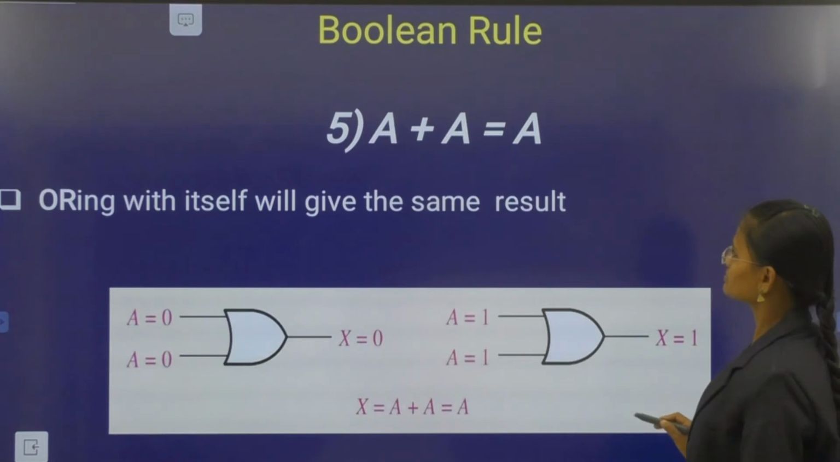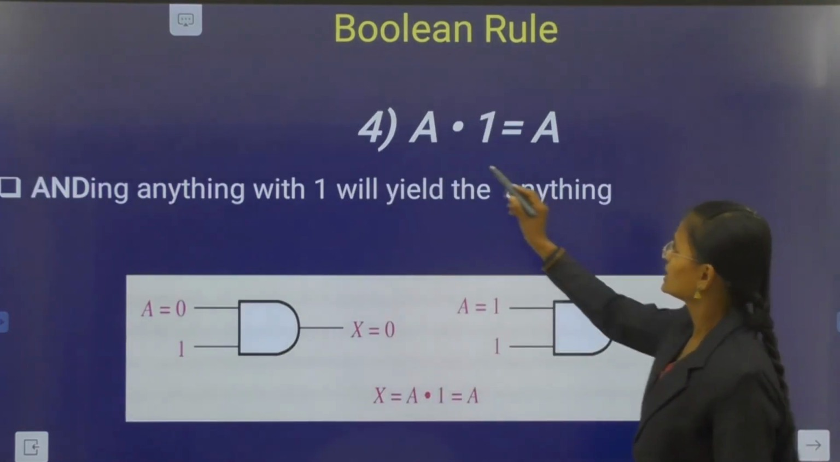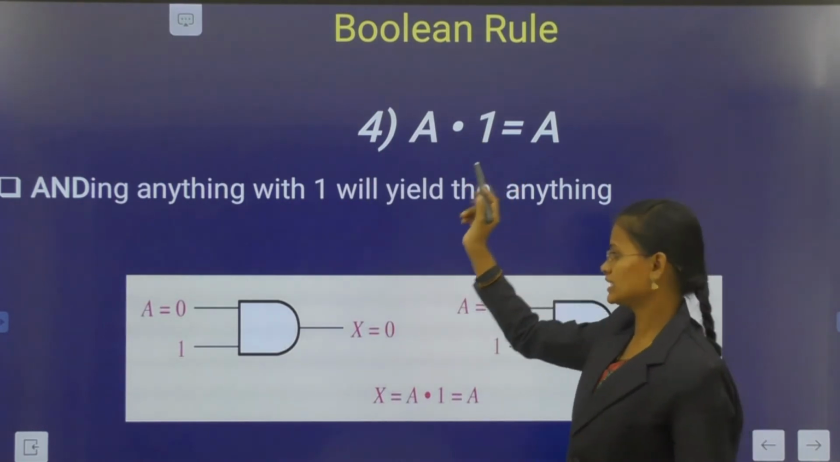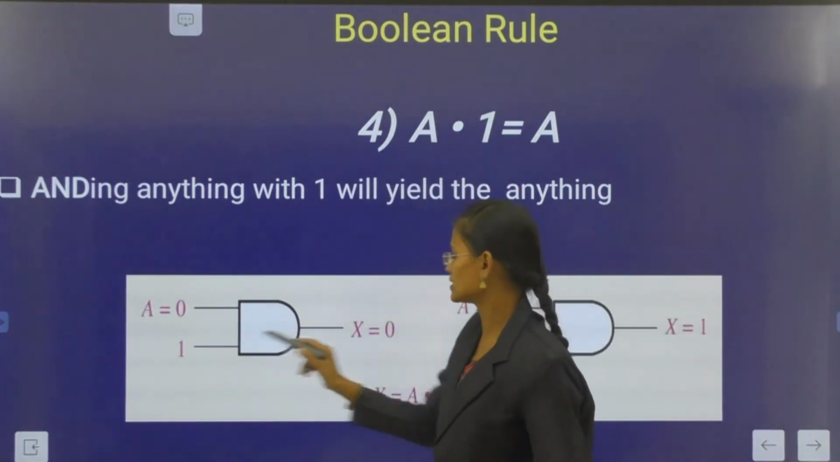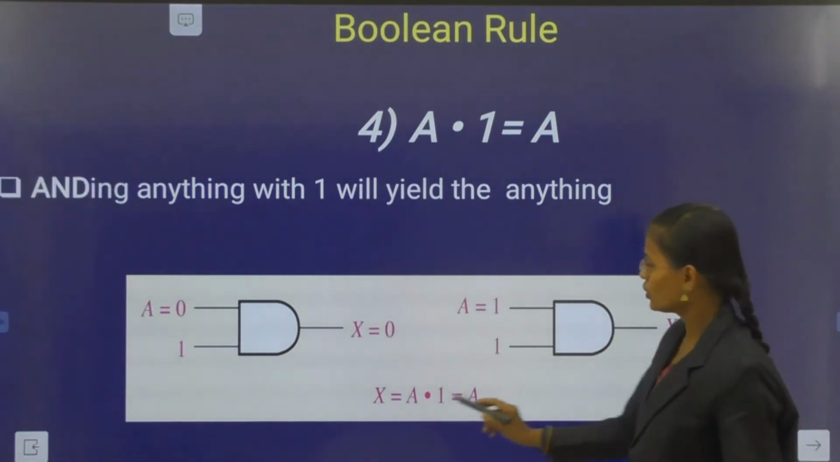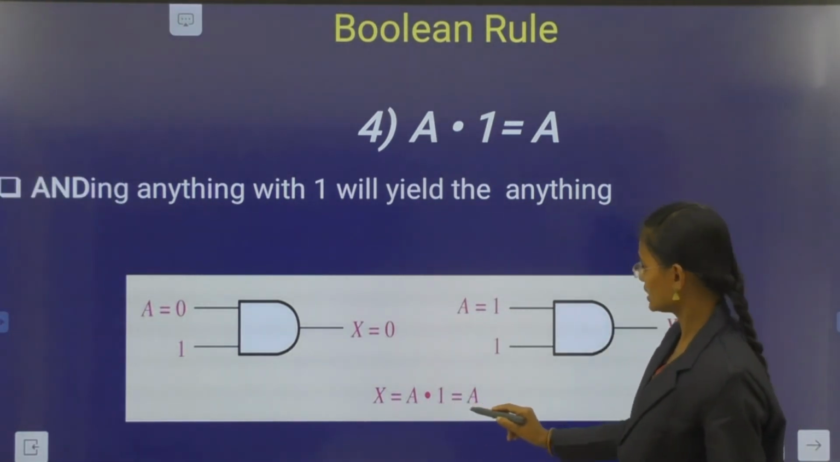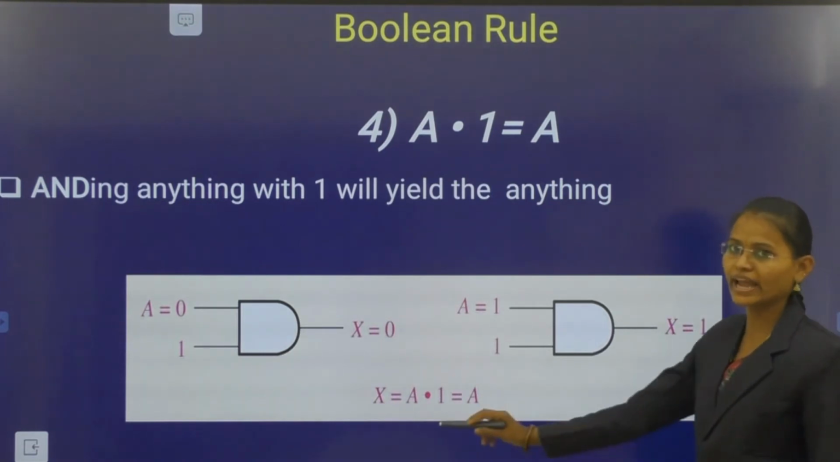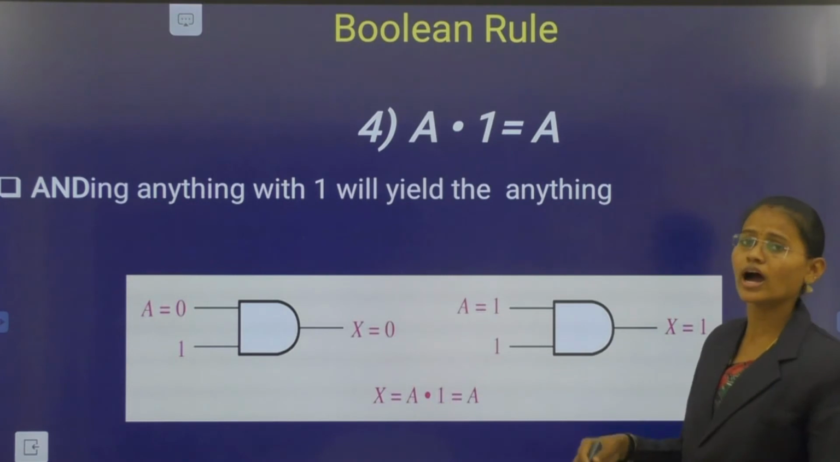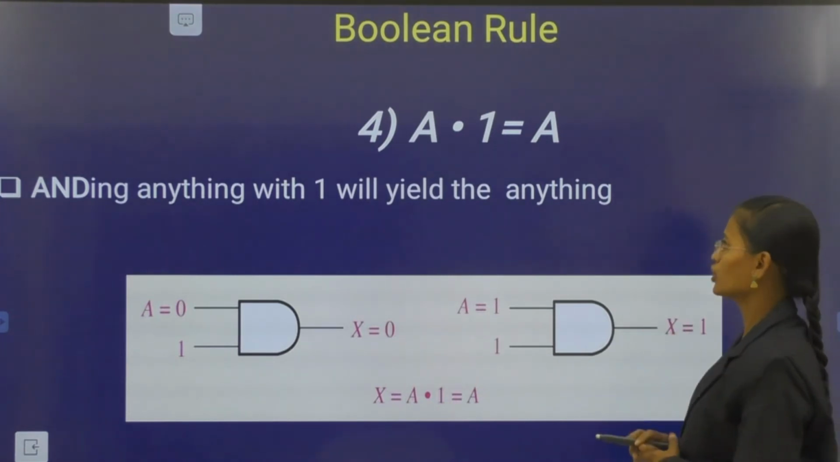This is the third rule. And next, the fourth rule is A into 1. Here A dot indicates the AND logic. That is 0 into 1 is 0, 1 into 1 is 1. So A into 1 equal to A. Here A is considered either 0 or 1. This is the fourth rule.